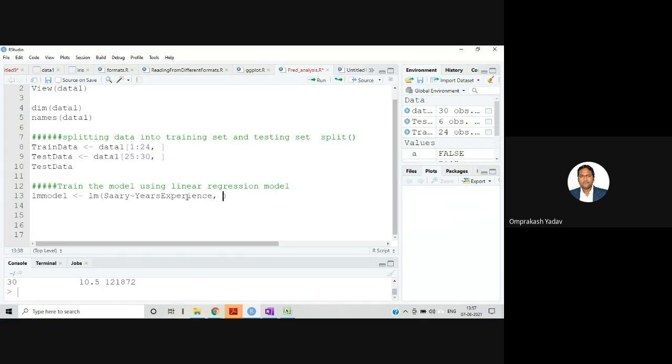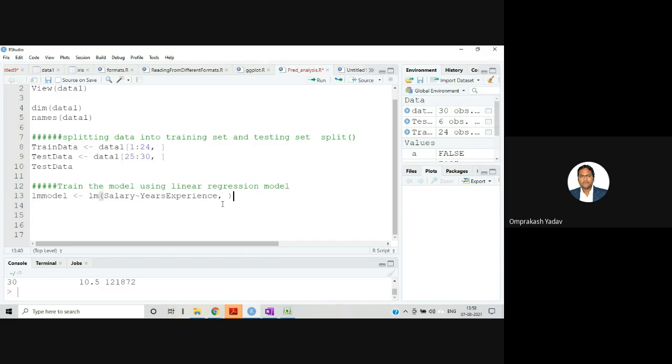If you have multiple variables, you can simply concatenate more variables with the plus sign, and this linear model will be able to train with multiple variables also. For example, if you have multiple columns in your file, you can extend it simply with the plus sign. Don't make a mistake in writing the name of the column.